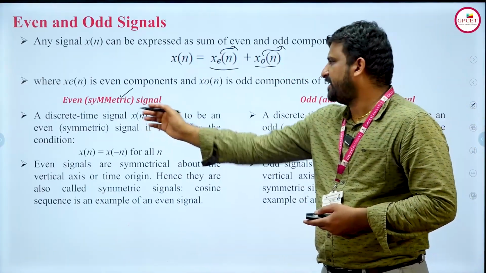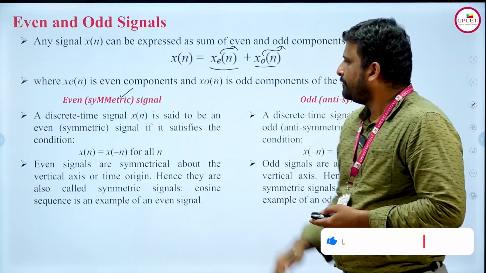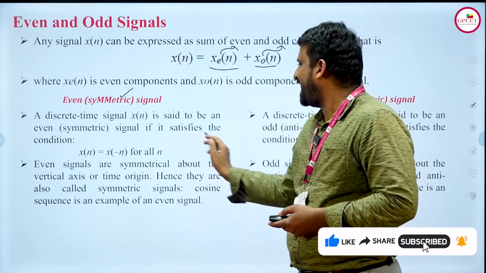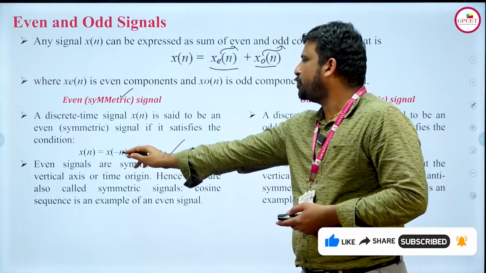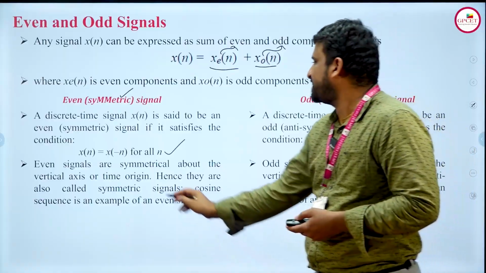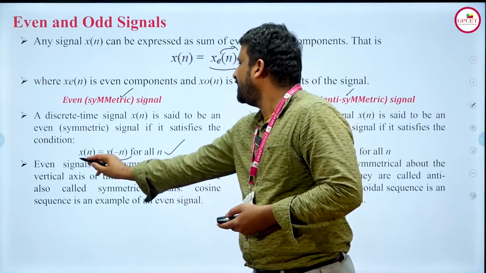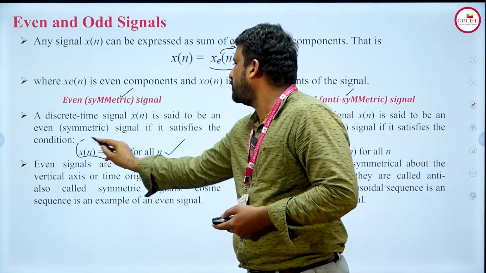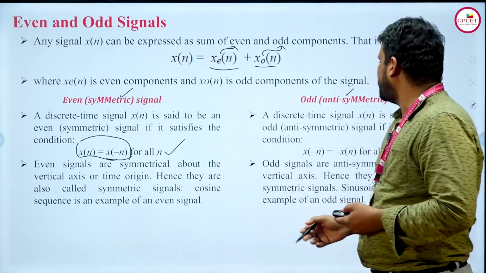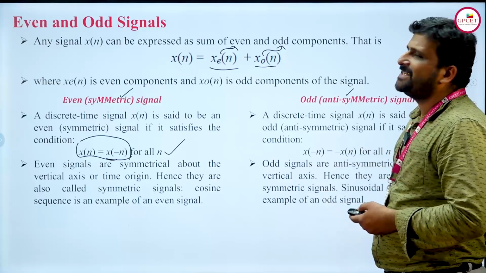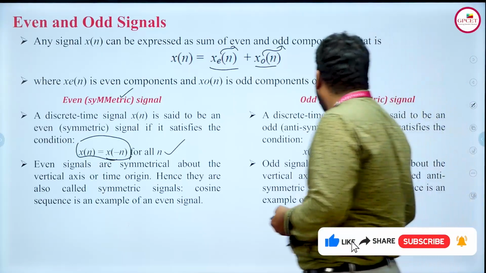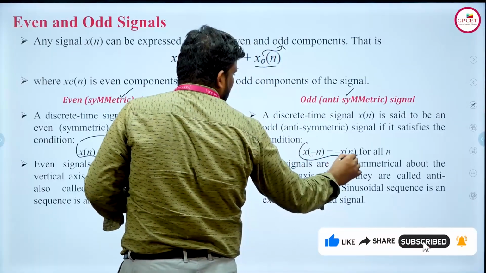So first, a discrete time signal x of n is said to be a symmetric signal if it satisfies the condition x of n is equal to x of minus n, for all the values of n. Quite opposite, the anti-symmetric condition is x of minus n is equal to minus x of n.